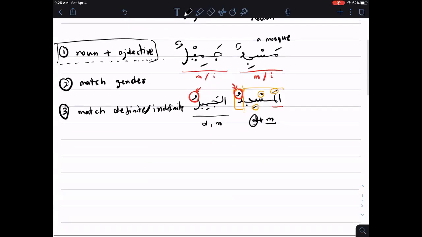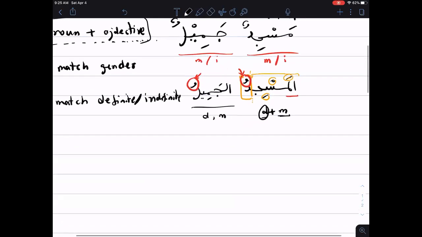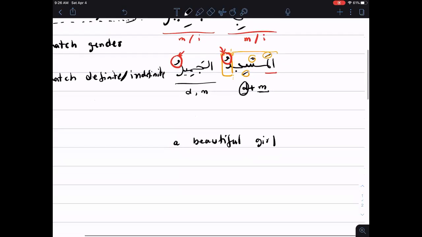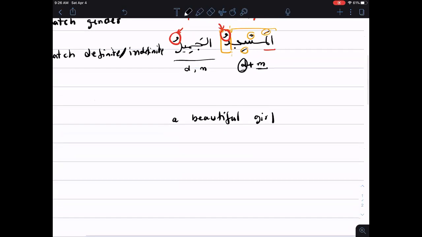One more example in adjective. For example, we want to say a beautiful girl. I think we did that before, but just again. Let's see how we're going to translate this phrase into the Arabic language.